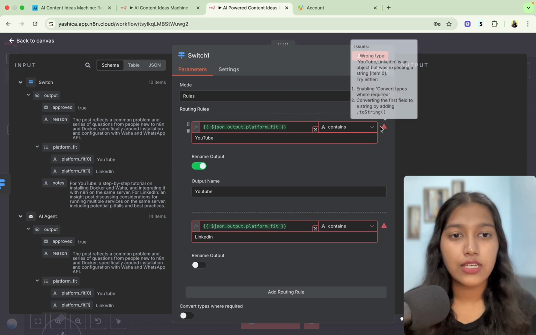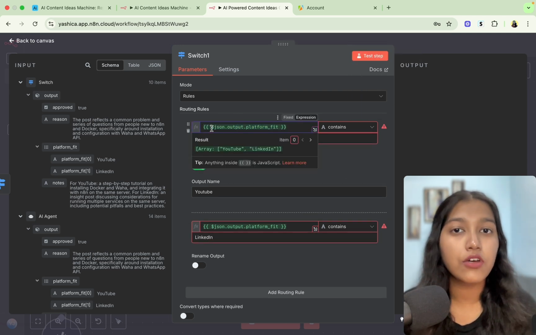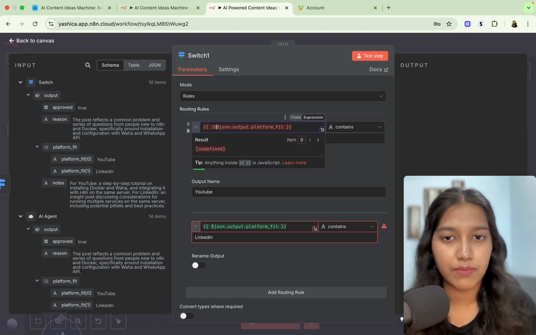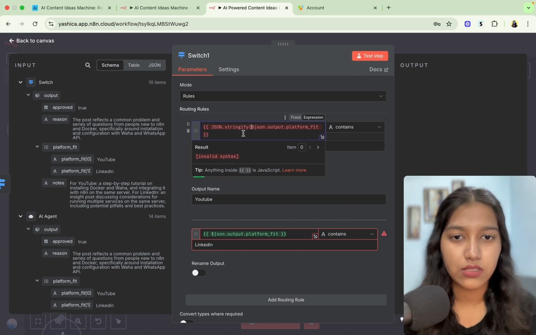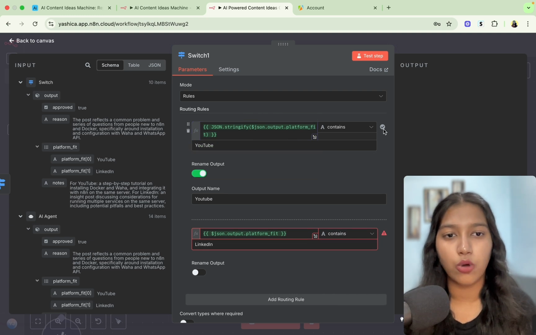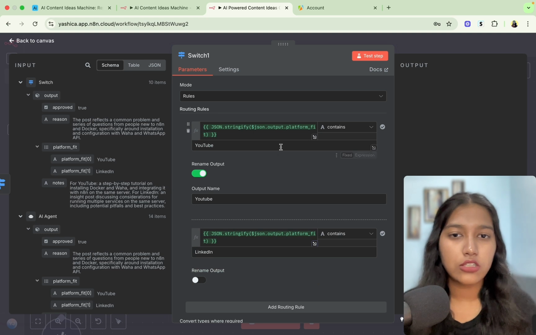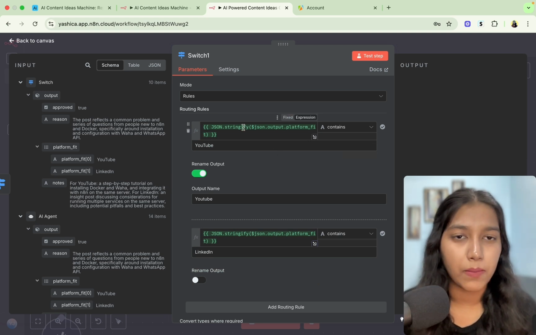Now, right now, you're going to see an error because this is not a string. So we have to convert it into a string. So again, the same thing. We're going to type JSON dot stringify, and then within brackets, we are going to put this. So now, as you can see, it has been converted to a string and we see no more errors here. If you want, you can just copy and paste it here. Also, if someone did not get how to do this, I'm going to include this in the resources. You can just copy paste it.